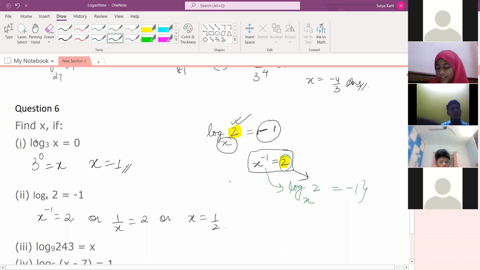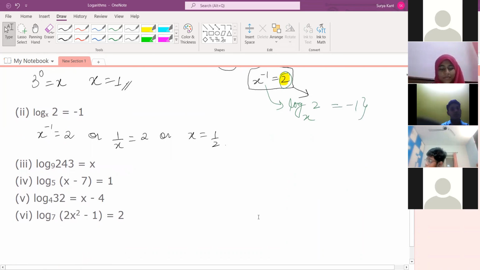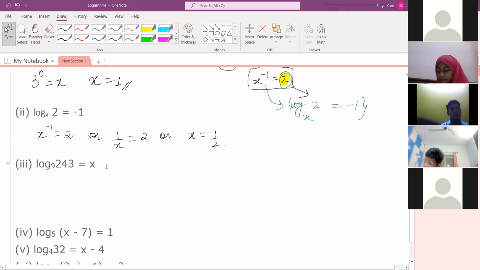Sir, next one answer is 5/3. Next one answer is 5/3. Now see, Sai Charan, solve fast now. So many concepts we have learned. Every time we are learning the same concept from last class.